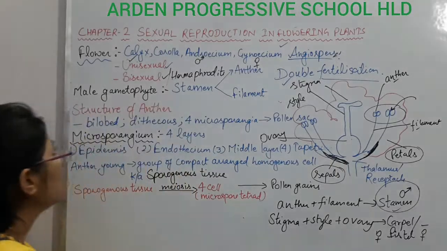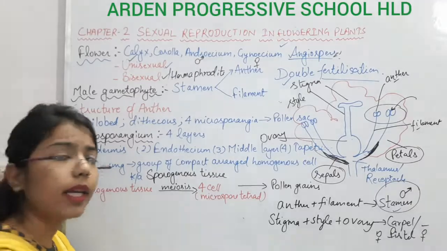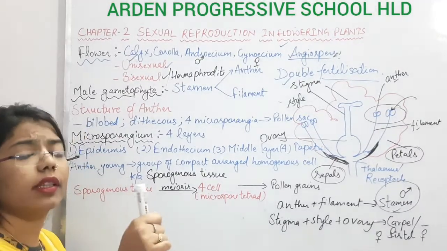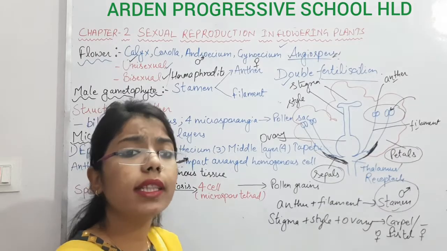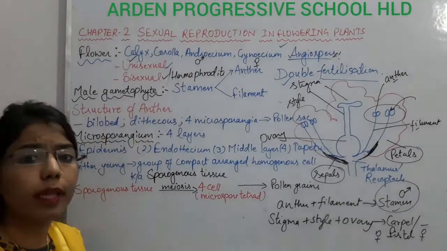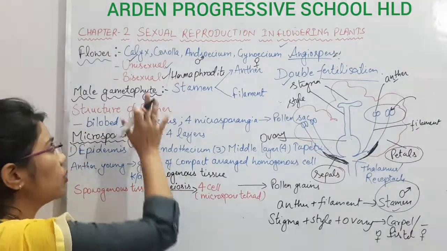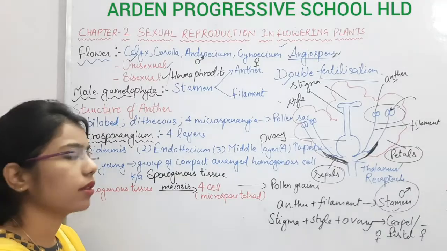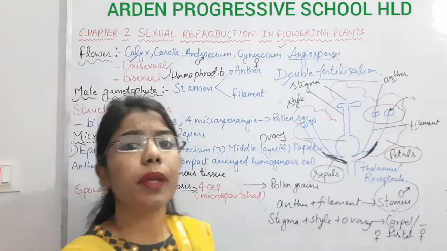Okay, so now we will study the next topic, that is the male gametophyte. Why? Because the first event is pre-fertilization. Under pre-fertilization, what is that step? Gametogenesis, and here we are talking about what type of gametogenesis? Male gametogenesis, in which we are going to form the male gamete. Male gametophyte. Phyte is something which is bearing.